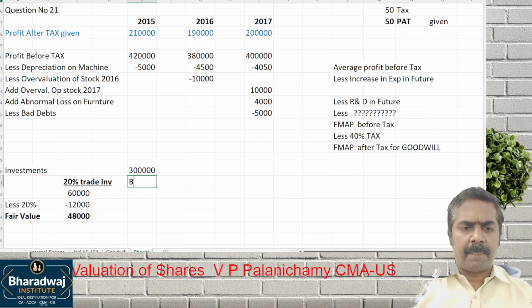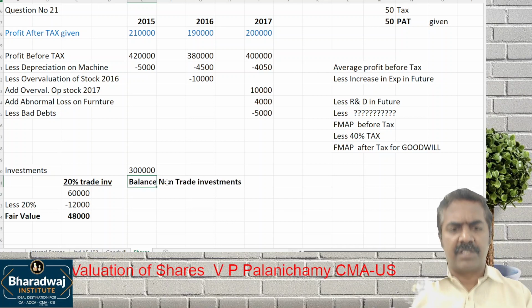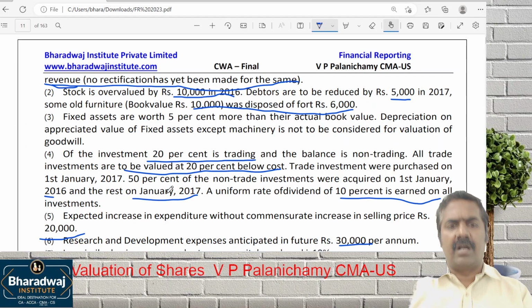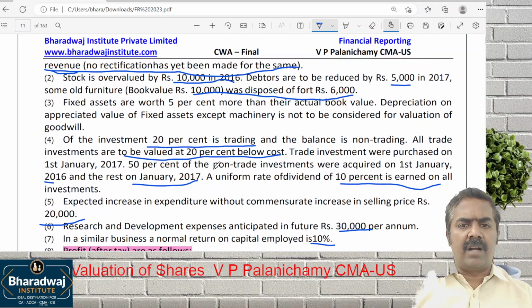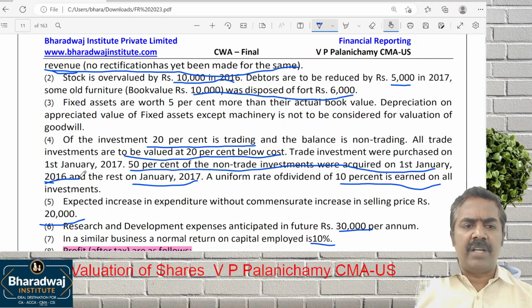Balance, non-trade investments. How much will the non-trade investments be? 2,40,000. 60,000 is trade investments, and the remaining 2,40,000 is non-trade investments. Look at that. 50% of the non-trade investments were acquired in January 2016.